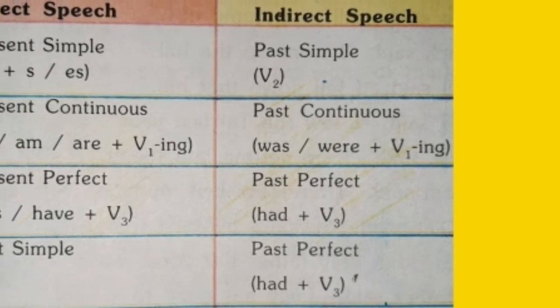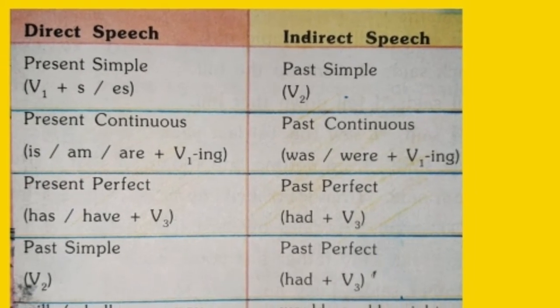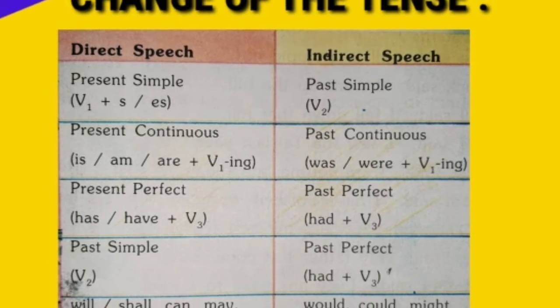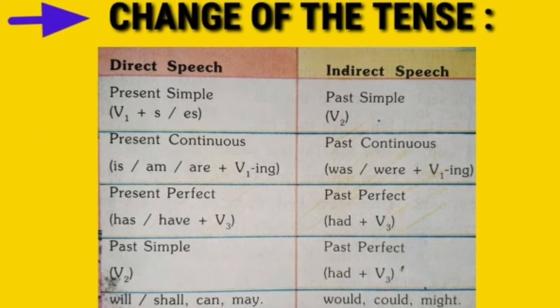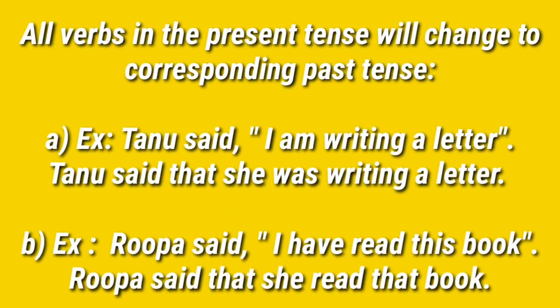The third rule is tense forms of verbs. Changes to be made: all verbs in the present tense will change to the corresponding past tense. Example: Tanu said, "I am writing a letter." It should be converted into reported speech: Tanu said that she was writing a letter.